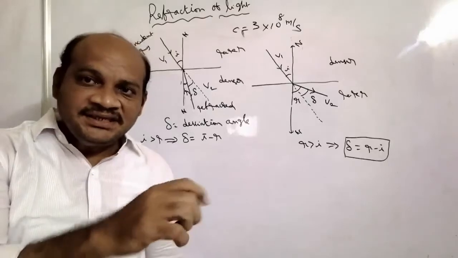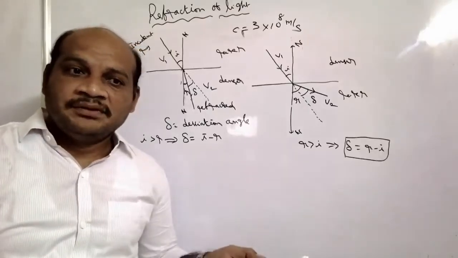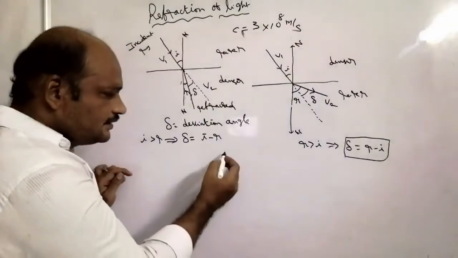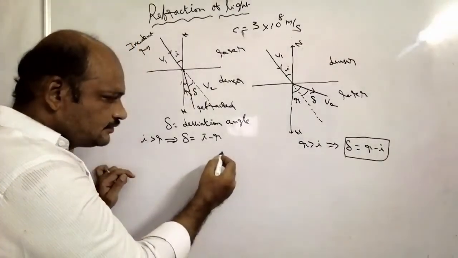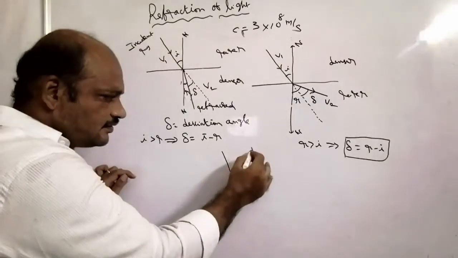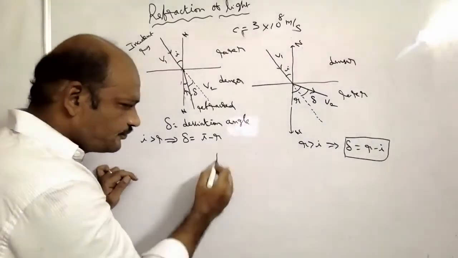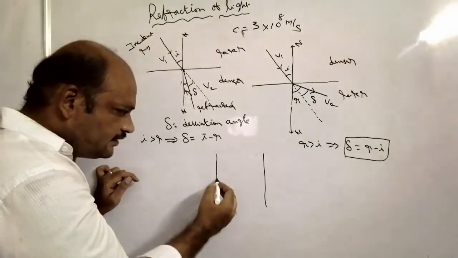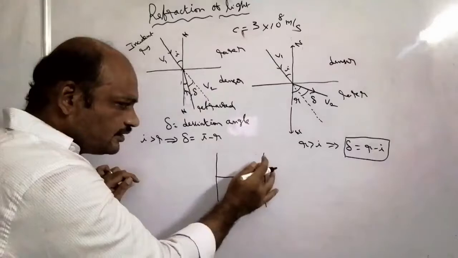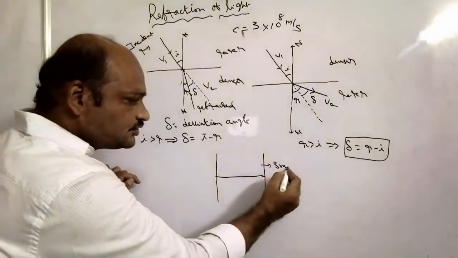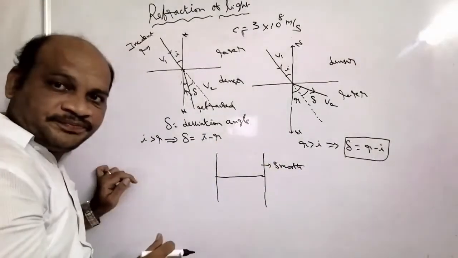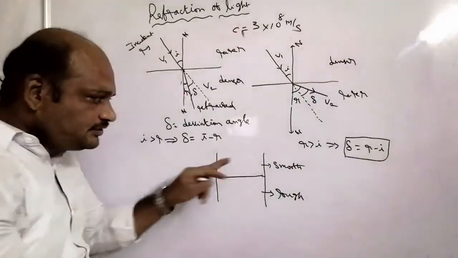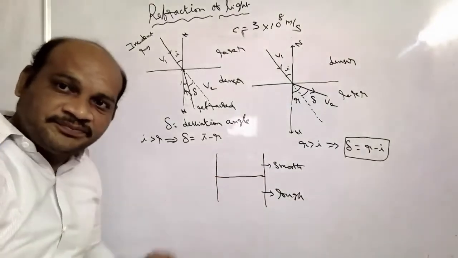I am giving one example from our regular life. Suppose this is one of the roads. This portion is the smooth portion of the road and this is the rough portion, so up to here it is a smooth road and here it is a rough road.